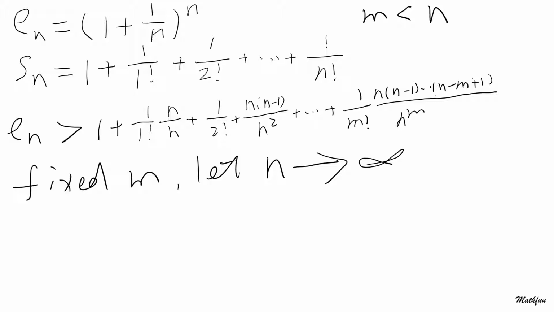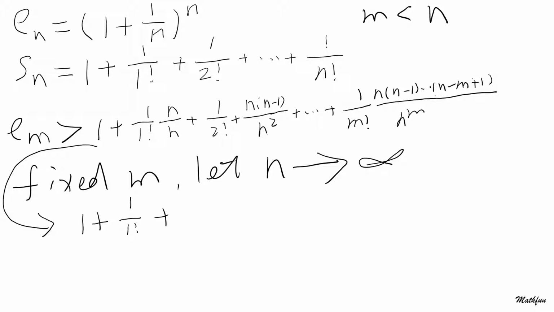Then the expression above will equal 1 plus the reciprocal of 1 factorial. This one cancels out, isn't it? Plus, when your n goes to infinity, this one will be 1 now, right?